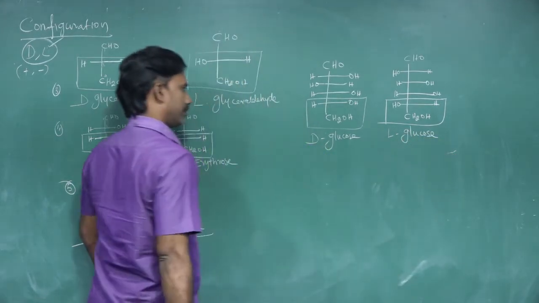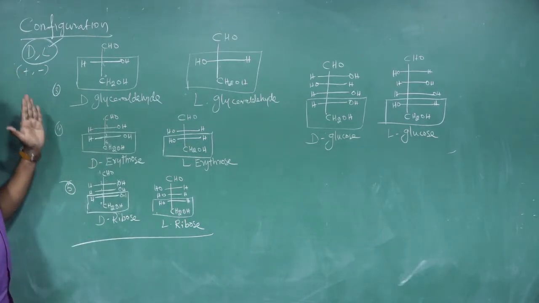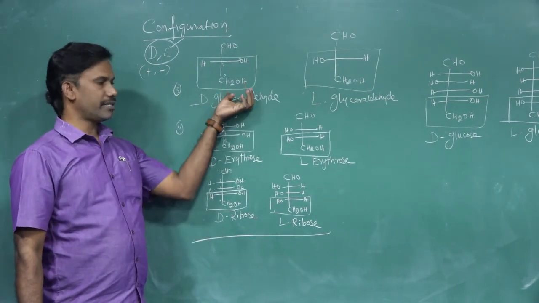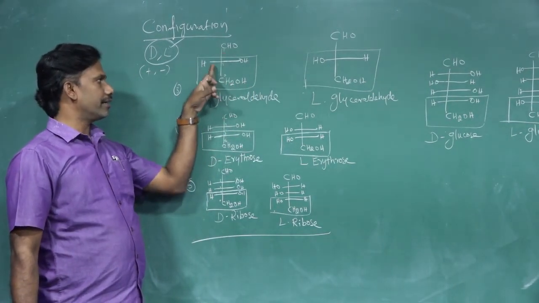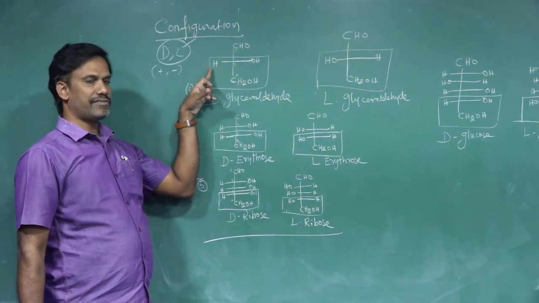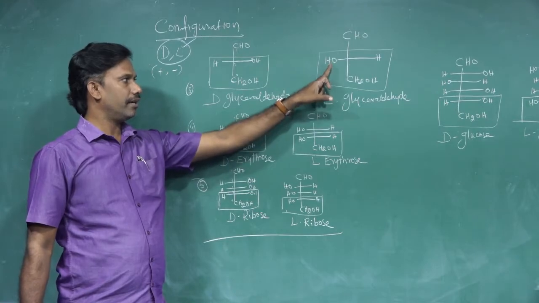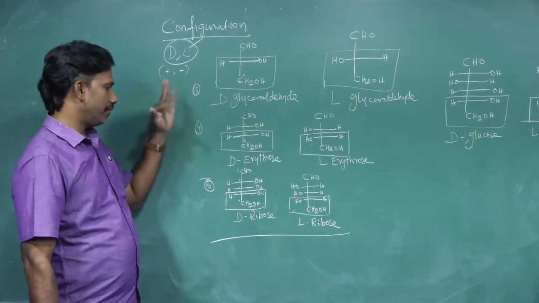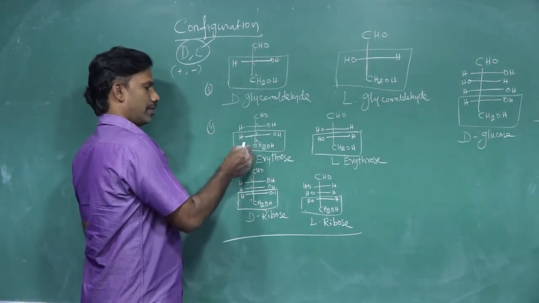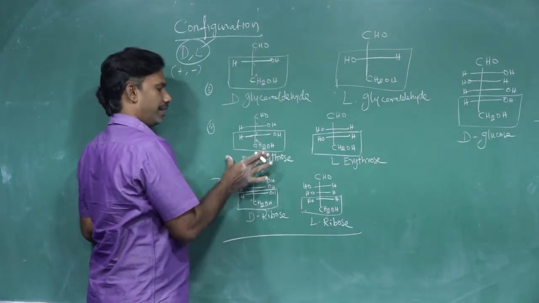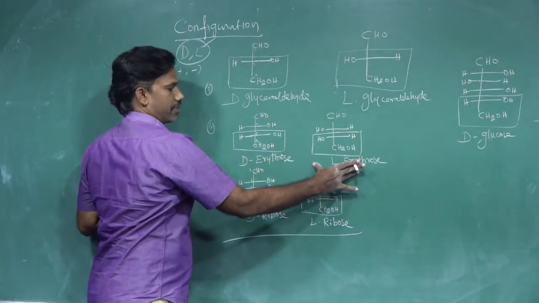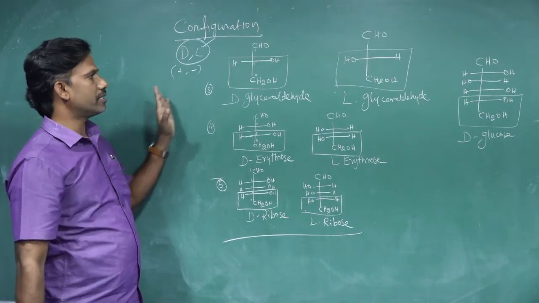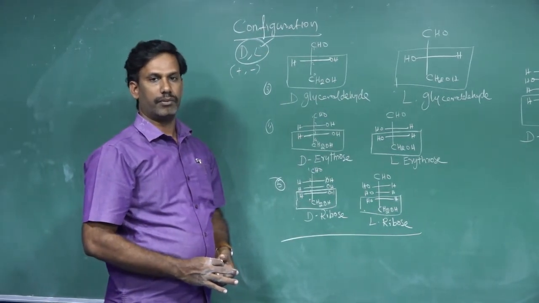These are the configurations of carbohydrates, especially monosaccharides. If you see the D form and L form, it is mostly based on glyceraldehyde. See, glyceraldehyde, the second carbon, before the last carbon: H will be on the left side for D, and OH will be on the right side for L. So D-glyceraldehyde, L-glyceraldehyde. Then if you continue that for 4-carbon erythrose, if you find the same structure here, that is a D form. Like L-glyceraldehyde, there is the L form. The same way ribose and glucose also. Okay, this is the configuration of the carbohydrates.